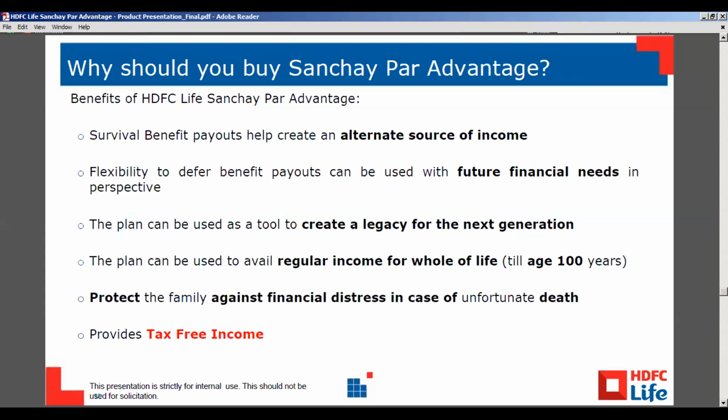Also, there is definitely a life cover to it, so it is not only giving income, but in case of any mishap, the family is also financially secure. So for each and every person, we can explain why they require the Sanchay Par Advantage.